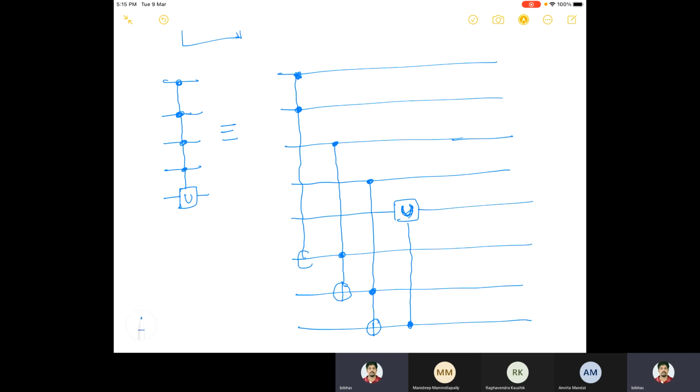Go up to here. And the same thing I have to do on the right hand side. So it is a symmetric picture, and then this will go here.